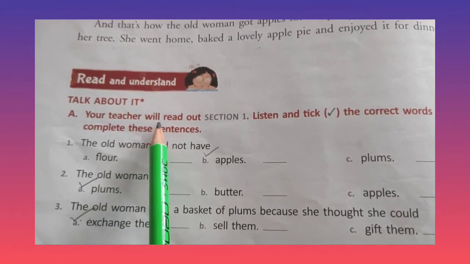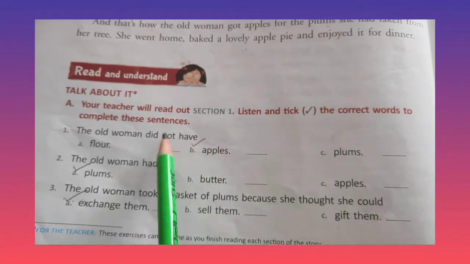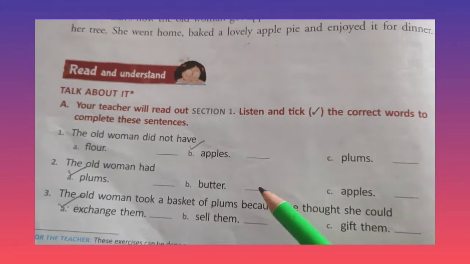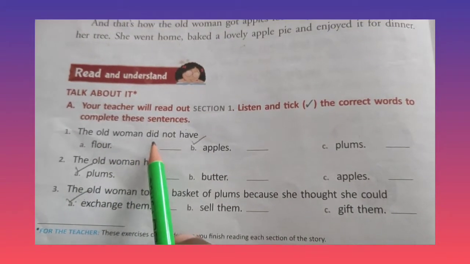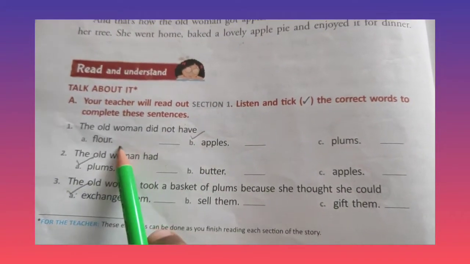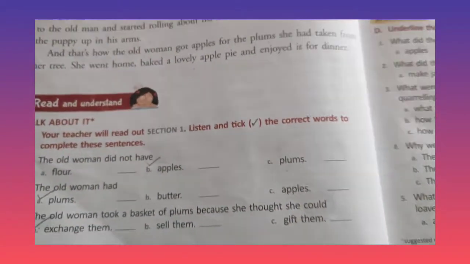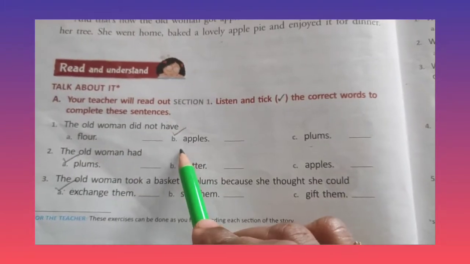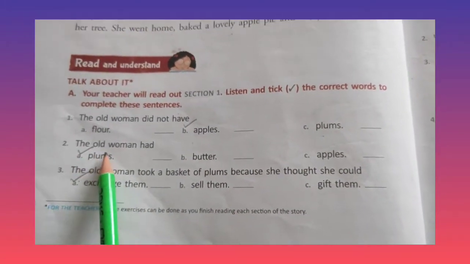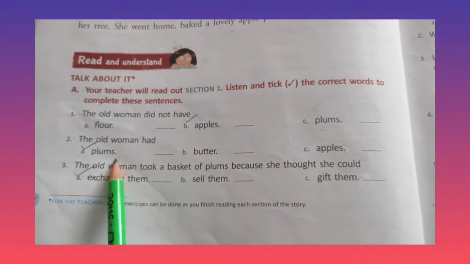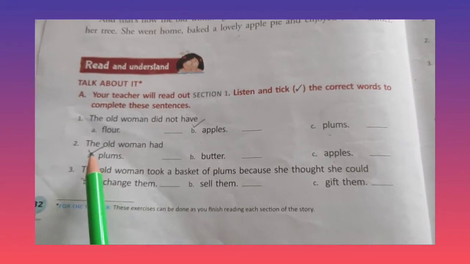Teacher will read out section 1, listen and tick the correct word to complete these sentences. So you have to tell me the correct options. First one, the old woman did not have flour, apples, plums. What did the old woman not have? Yes, very good. It is apples. So tick for apples. Second, the old woman had plums, butter, apples. It is plums.